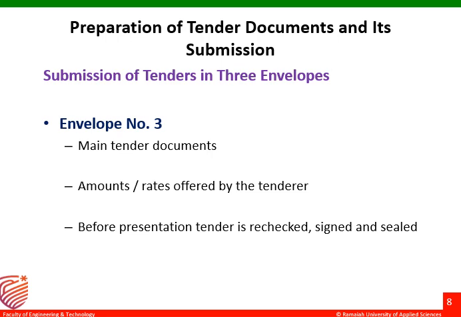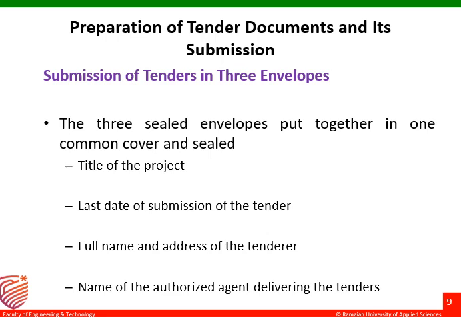Presentation: before presenting the tender, it has to be rechecked, signed and sealed. The contractor who is willing, before presenting, has to recheck, sign and seal all the documents, whether it is envelope 1, 2, or 3.